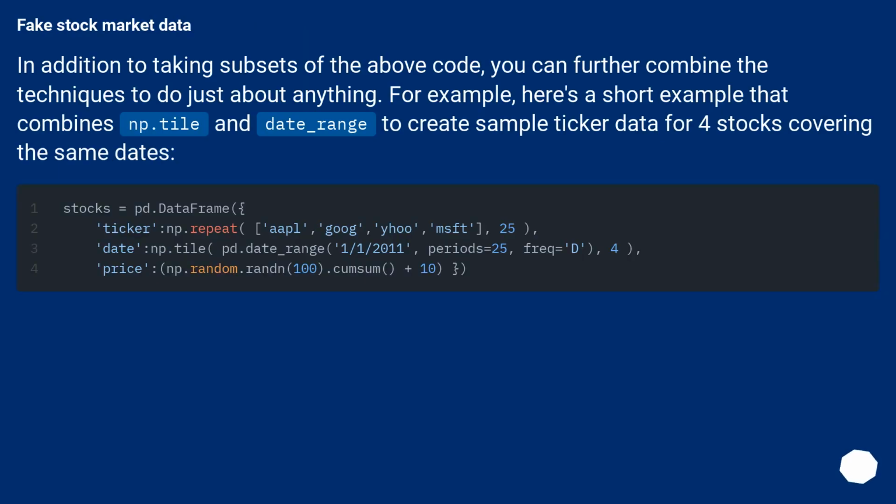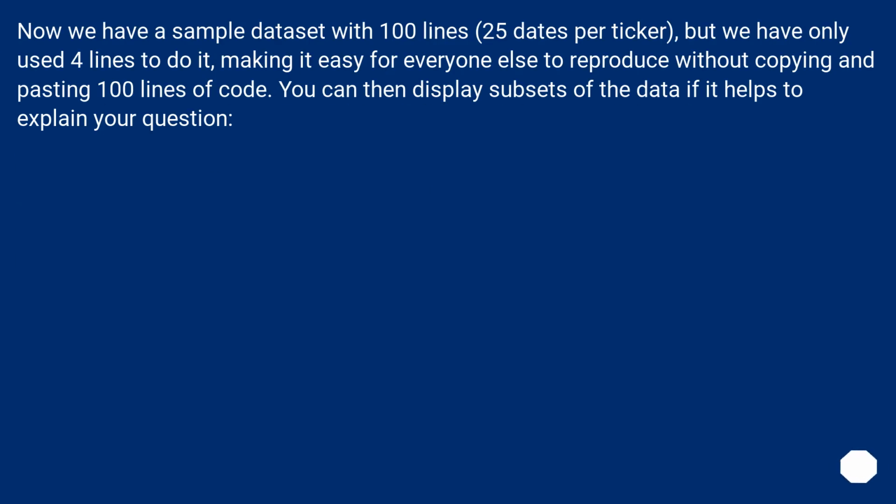Fake stock market data. In addition to taking subsets of the above code, you can further combine the techniques to do just about anything. For example, here's a short example that combines np.tile and date_range to create sample ticker data for 4 stocks covering the same dates. Now we have a sample dataset with 100 lines, 25 dates per ticker, but we have only used 4 lines to do it, making it easy for everyone else to reproduce without copying and pasting 100 lines of code. You can then display subsets of the data if it helps to explain your question.